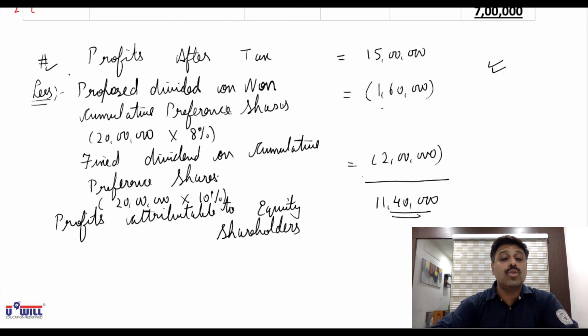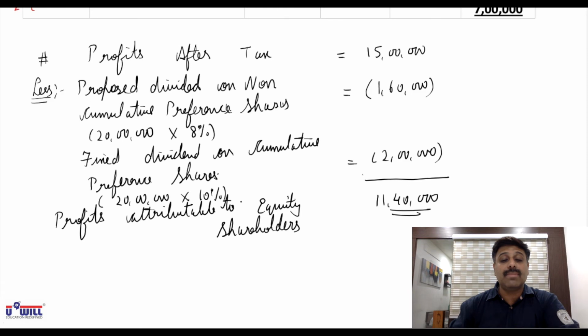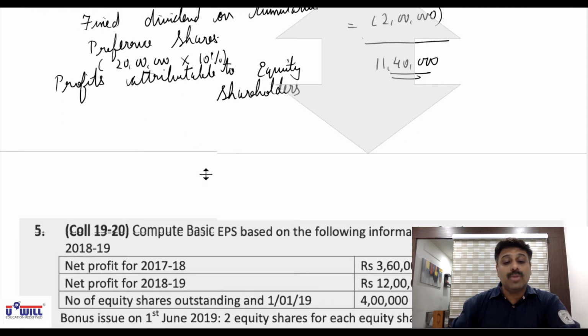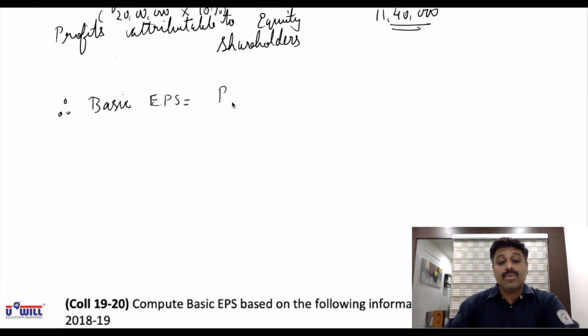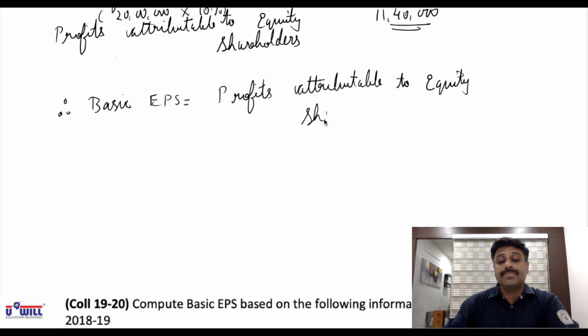Now numerator is also obtained, denominator is also obtained, so we can find the basic earning per share by applying the formula. All of you write down the formula. Therefore, basic earning per share, basic EPS, is equal to profits attributable to equity shareholders divided by weighted average number of equity shares.